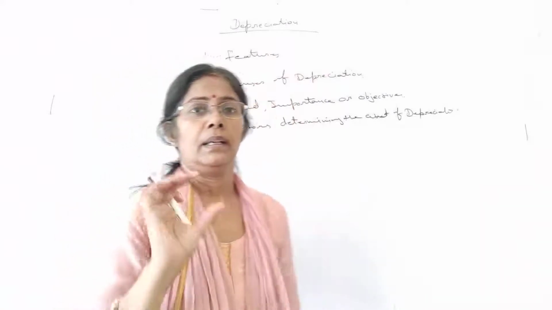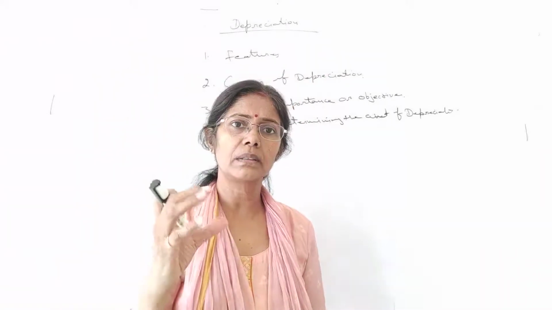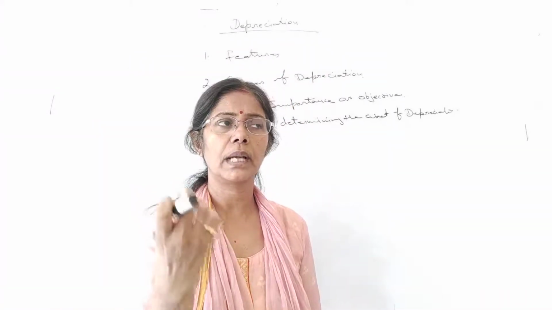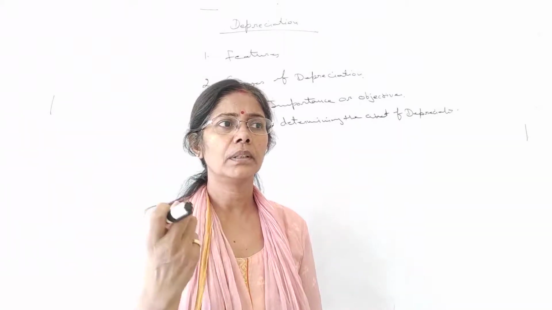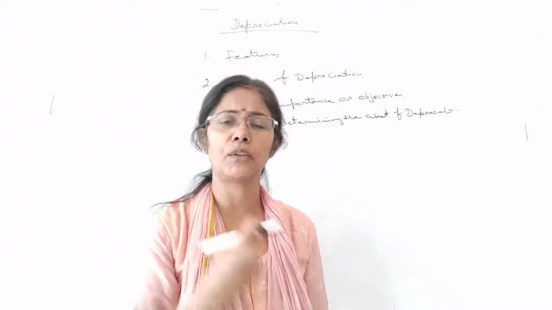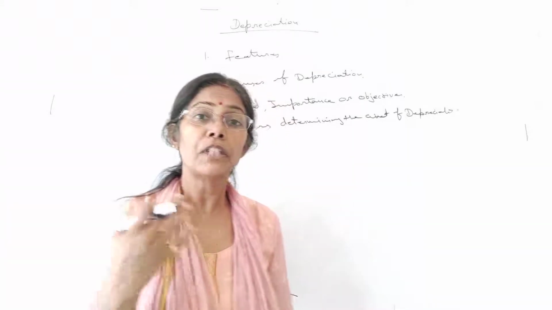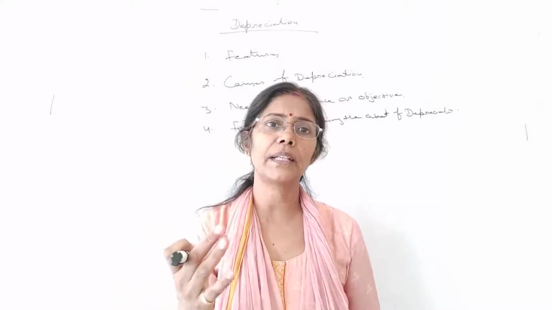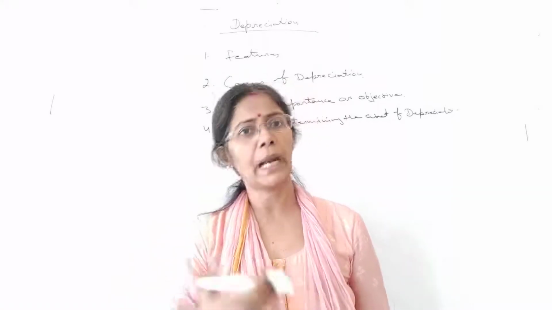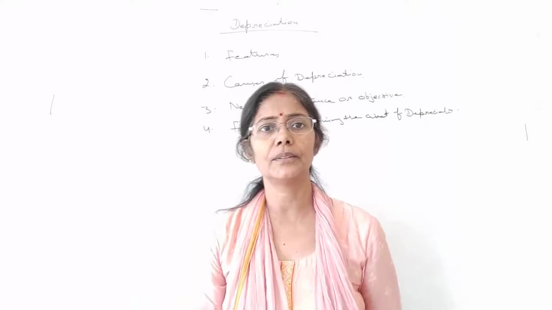Depreciation is what? Depreciation is the amount by which we can show the reduction in the value of assets. Which assets? These are the fixed assets. Fixed assets like your land and building, plant and machinery, vehicles are there. Fine.